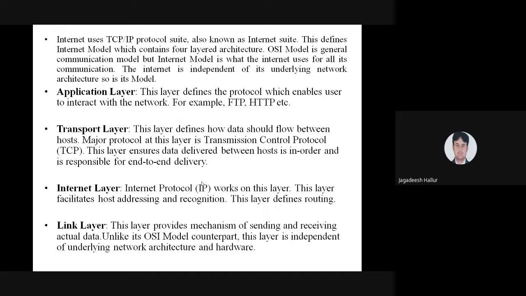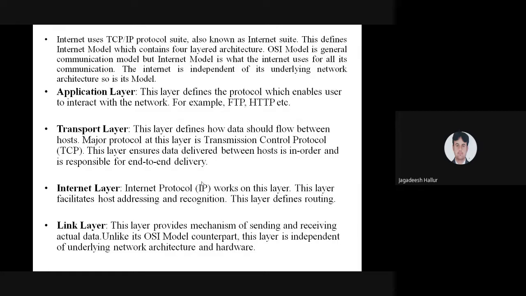The next is the network layer. This network layer mainly operates on the IP address, that is Internet Protocol version 4 or Internet Protocol version 6. These are the two IP addresses we are using, that is IPv4 or IPv6. And last is the link layer. The link layer is the physical link layer. This physical link layer is going to carry the particular bits to the receiver end.